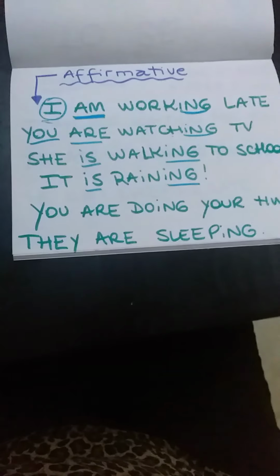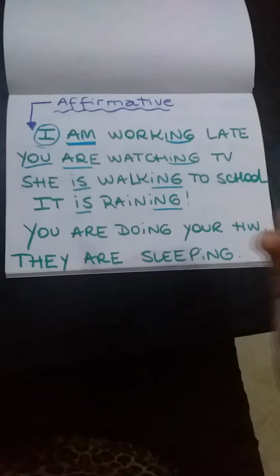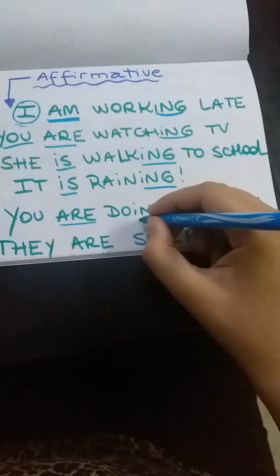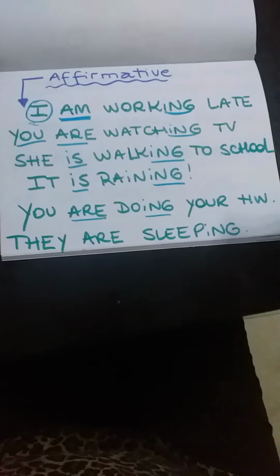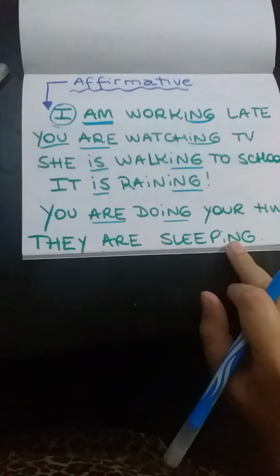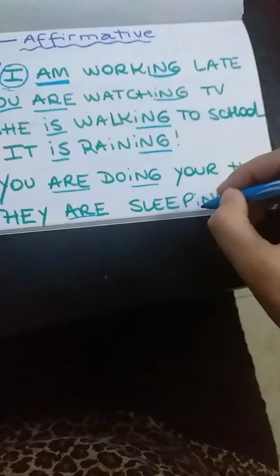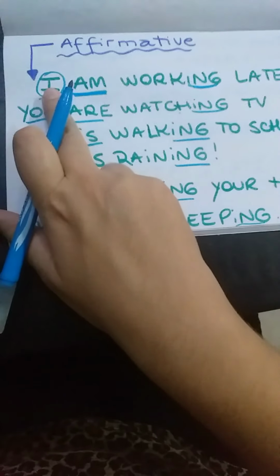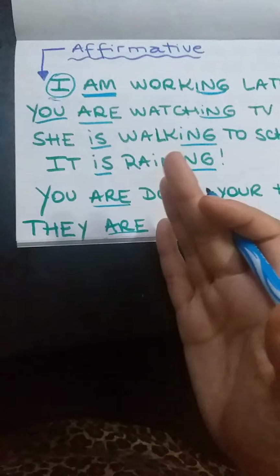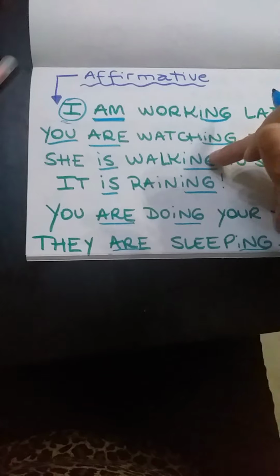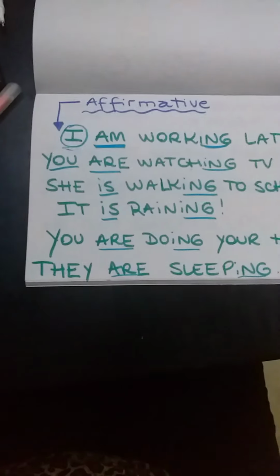You, in this case the plural, you are doing your homework. You, again, the person, the verb to be and the ing form. And look at this plural, they are sleeping. It's really easy. I repeat, we need the person, the verb to be in the correct form, depending on the person, and the verb in the ing. Okay? Well, then we have to study the negative.